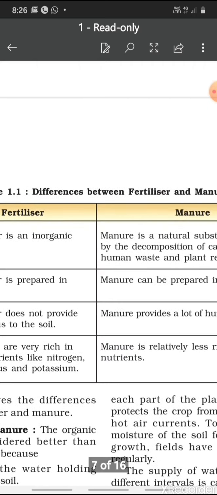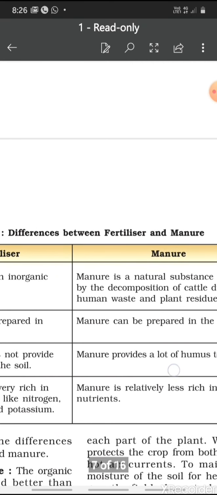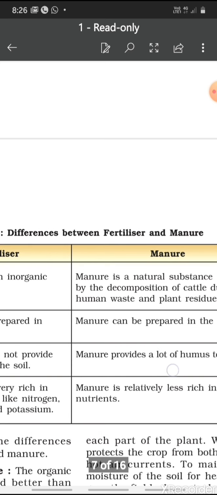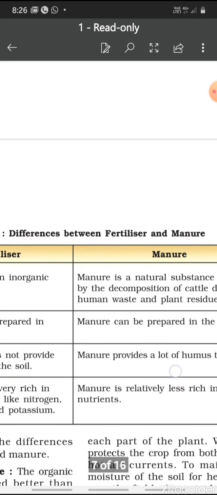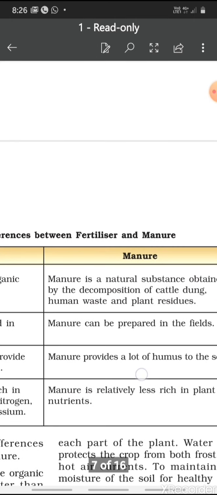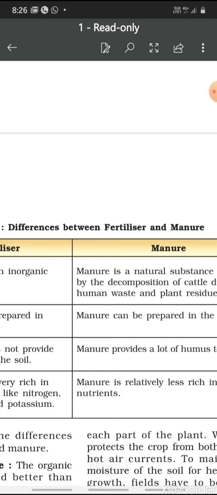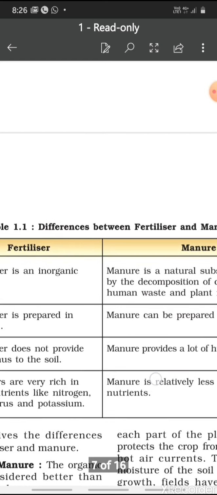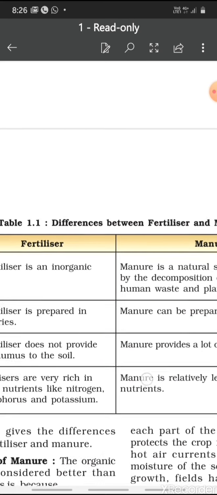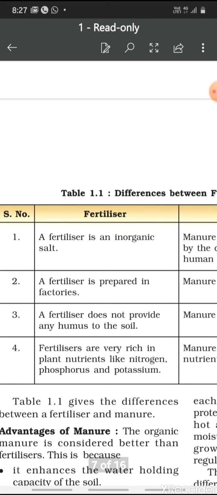As the atmospheric nitrogen cannot be used by plants directly, it has to be fixed, and this is done by rhizobium bacteria that are present in symbiosis with the root nodules of leguminous plants, just like pulses or other legumes like gram, moong, etc.